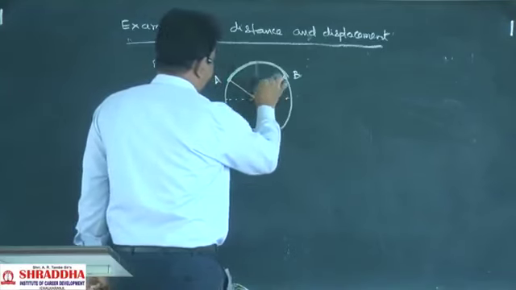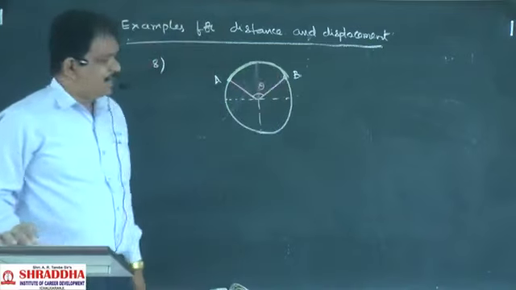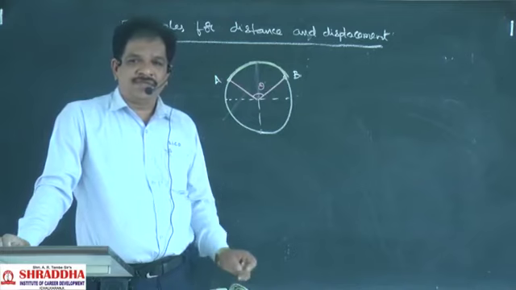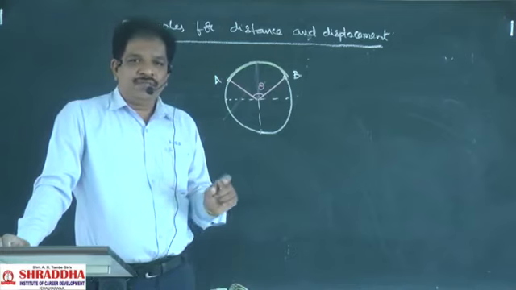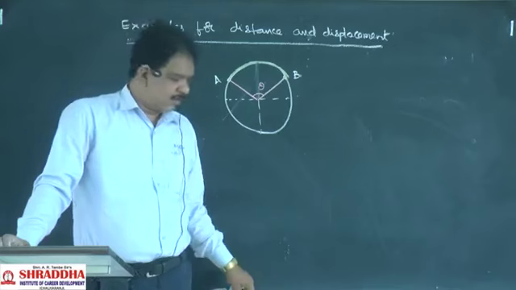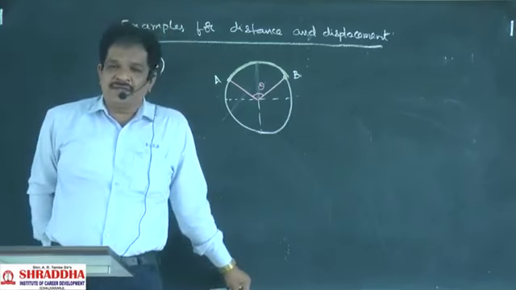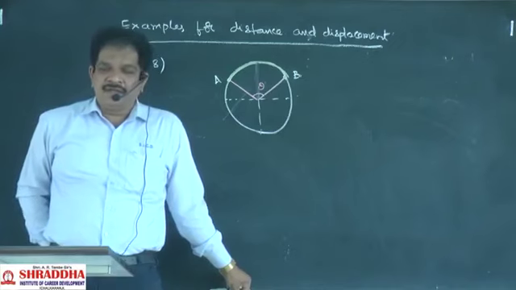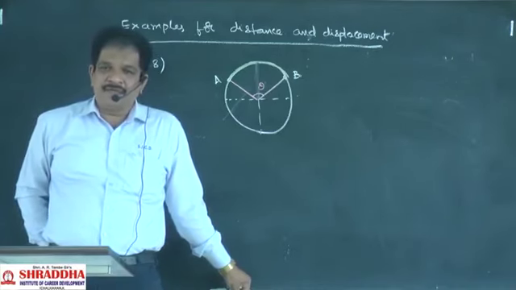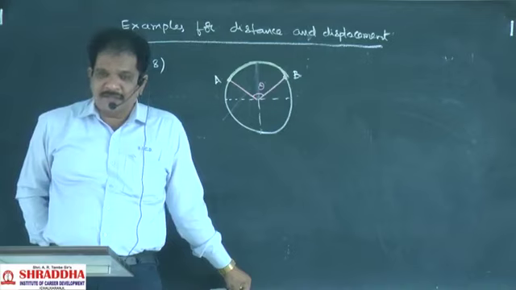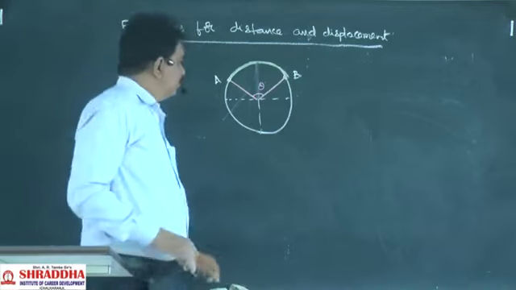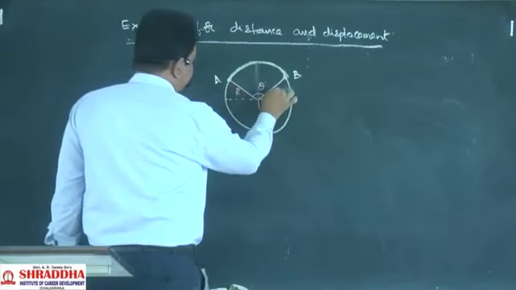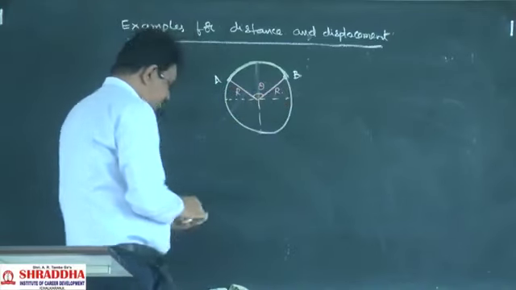Then what is the distance and what is the displacement? So the body moved along a circular arc such that the arc is making an angle theta at the center. What are they asking? The displacement and the distance. This is the radius, this is the radius.